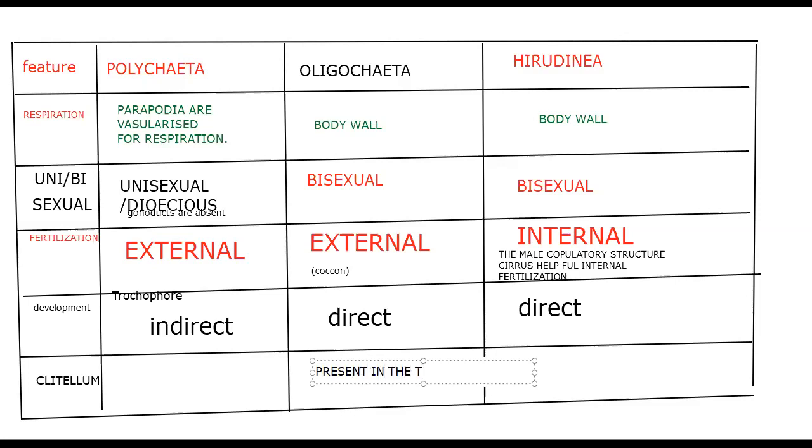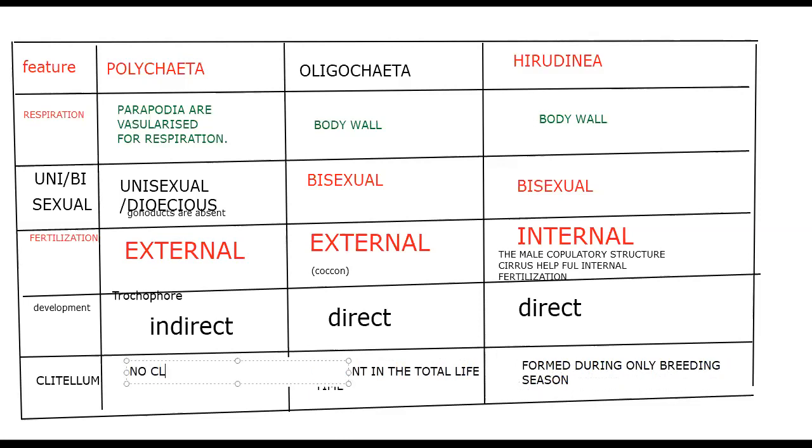In the case of Hirudinea, it is formed only during the breeding season. That is the speciality of them. In Polychaeta, there is no clitellum. The clitellum is used to secrete a cocoon around the eggs. That does not matter in the case of Polychaeta, because they release eggs outside, with external fertilization. That's why there is no clitellum in Polychaeta.